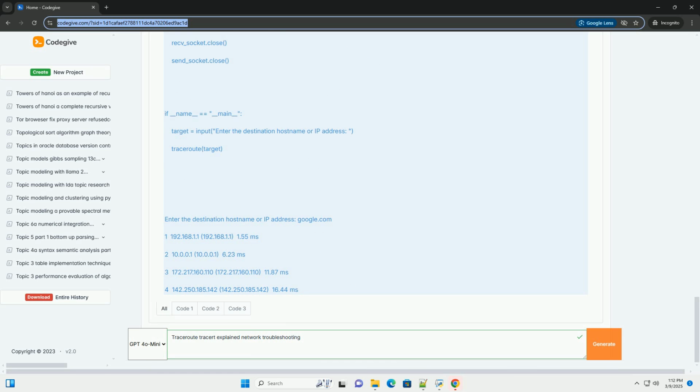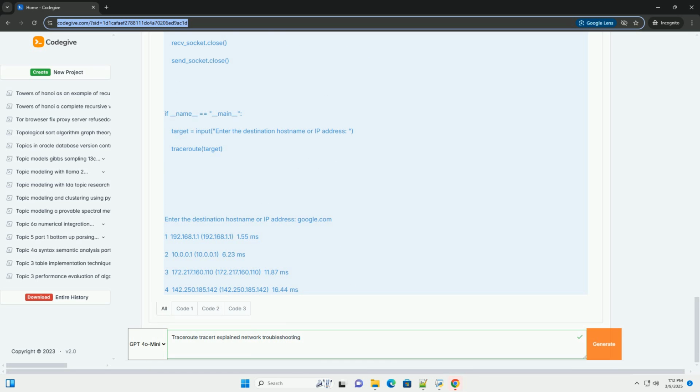3. Using Traceroute for network troubleshooting. Traceroute is an invaluable tool for diagnosing network problems. Here are some common scenarios. Identifying bottlenecks: look for hops where the RTT suddenly increases significantly. This can indicate a congested link or a slow router.